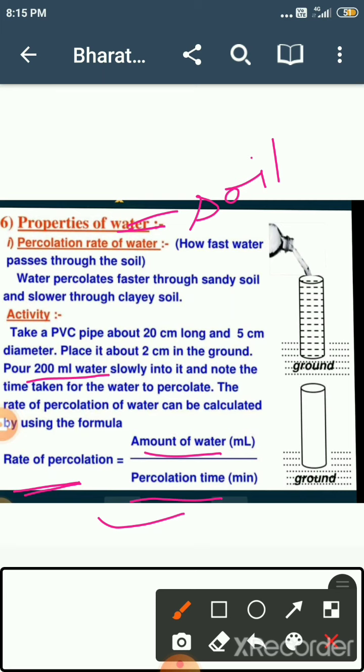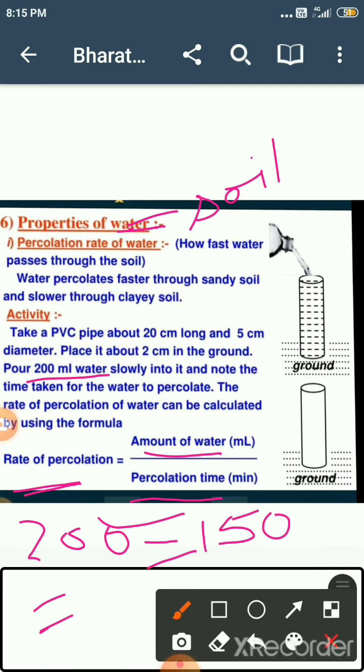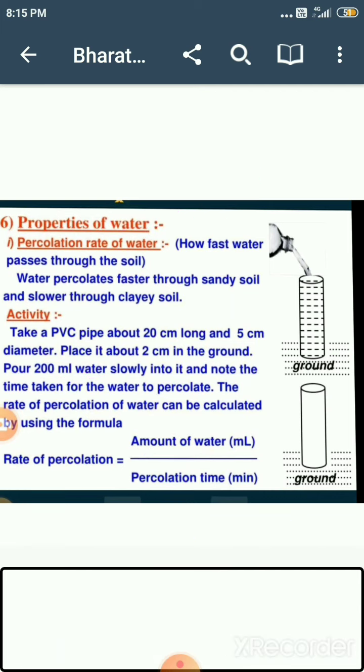We have taken 200 ml of water and 150 ml percolates. Then how much water will be retained, can you say? 150 ml of water percolates out of the 200 ml we have taken.